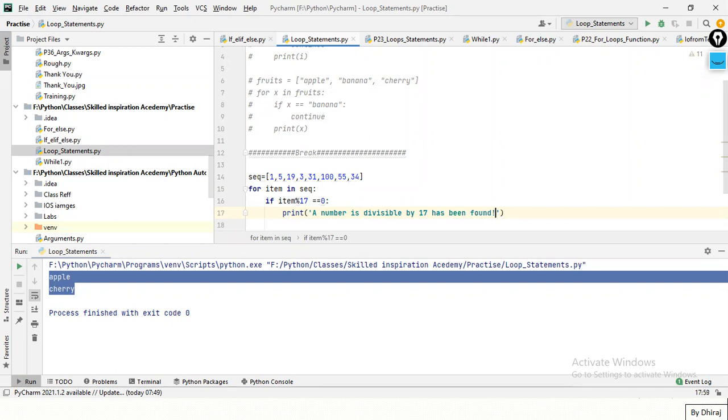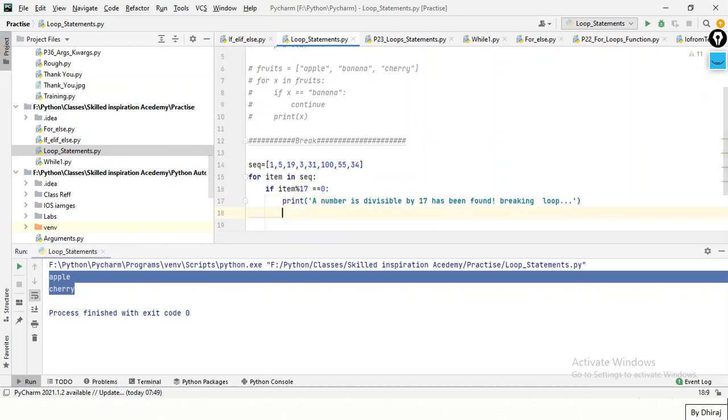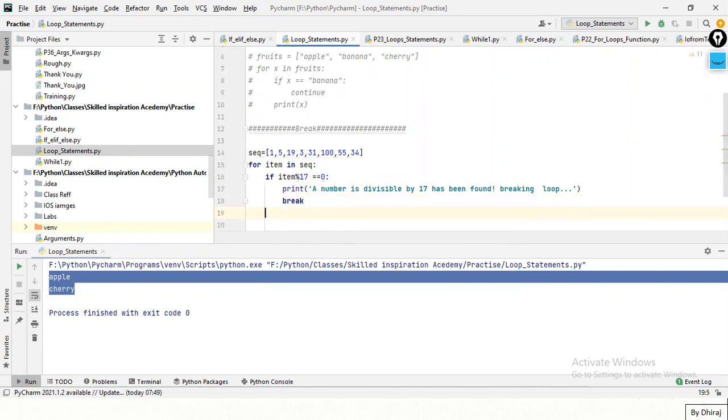Then let's write breaking a loop. Don't worry, I'll explain. Here I'll just write break.